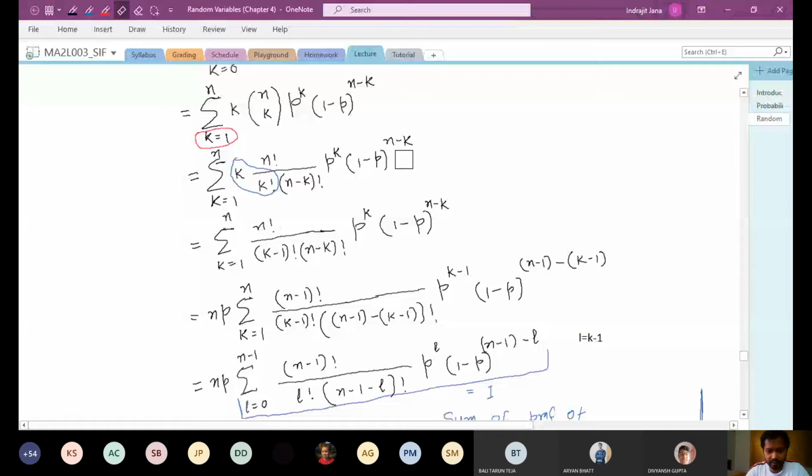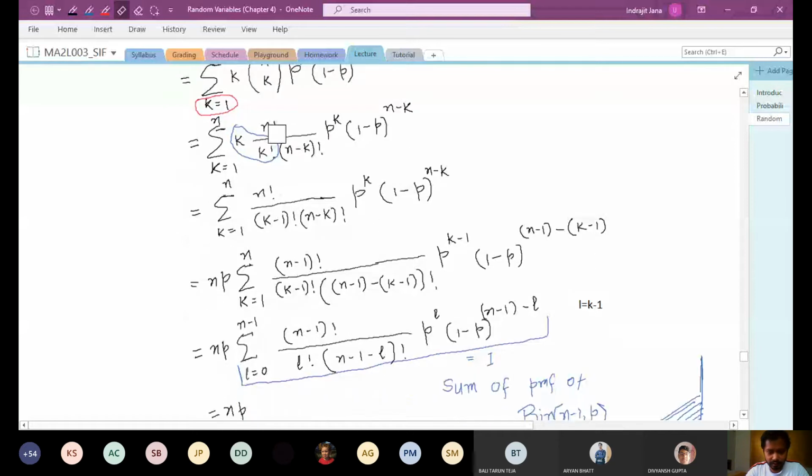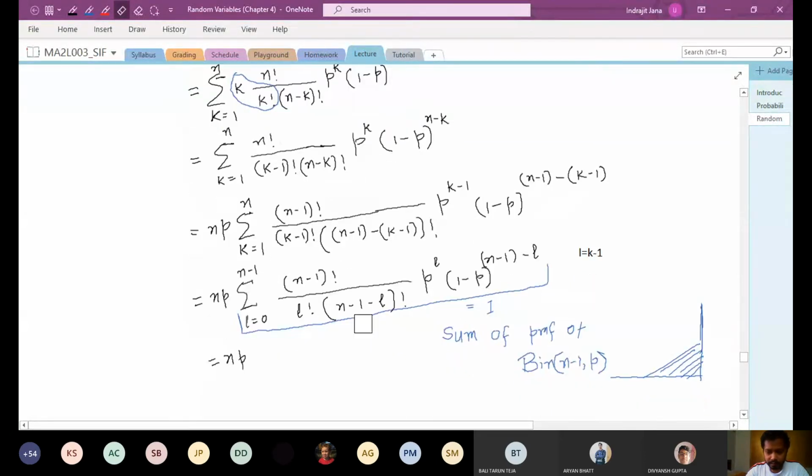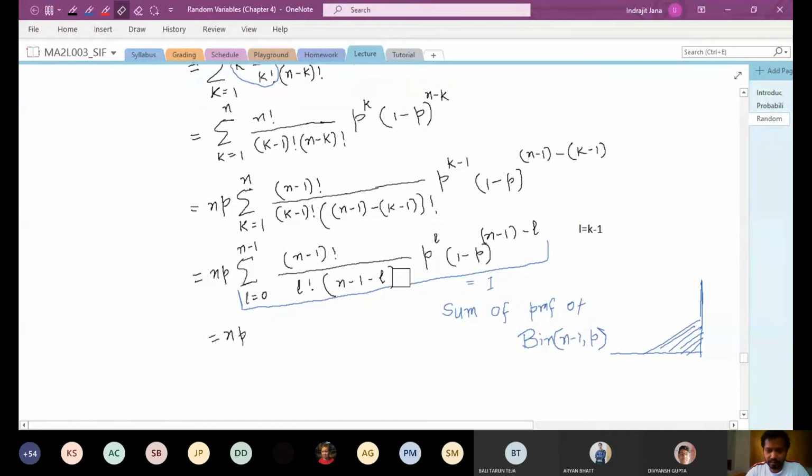Similarly, if I have binomial (n minus 1, p), n will be replaced by n minus 1, so it will be (n minus 1) factorial, and then L factorial (n minus 1 minus L) factorial, p to the power L, (1 minus p) to the power n minus 1 minus L. Now, because this is a complete sum of a probability mass function, running from L equals 0 up to n minus 1, it's the whole spectrum, and therefore the sum is going to be 1. So in short, this whole thing becomes simply np.